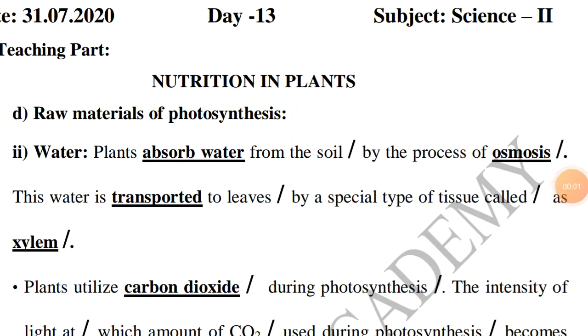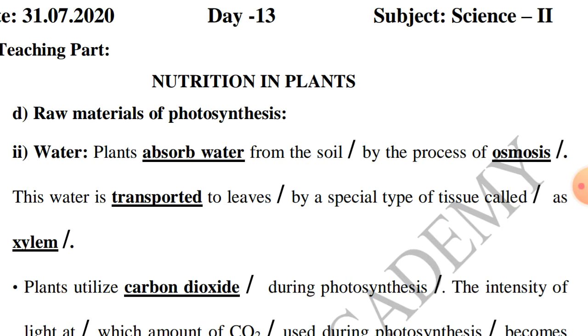Book reading, nutrition in plants. Raw materials of photosynthesis: water. Plants absorb water from the soil by the process of osmosis. This water is transported to the leaf by a special type of tissue called xylem. So roots are absorbing the water from the soil by the process called osmosis, and this water is transported to the other parts of the plant by a tissue called xylem.